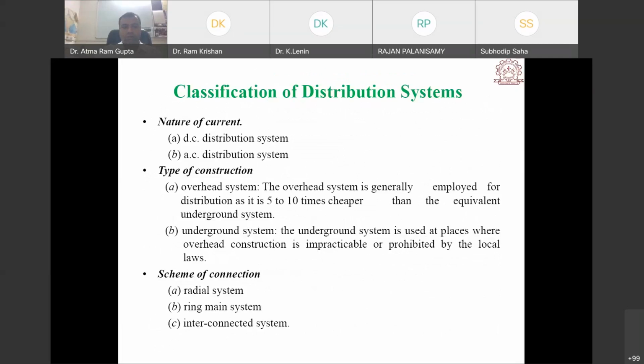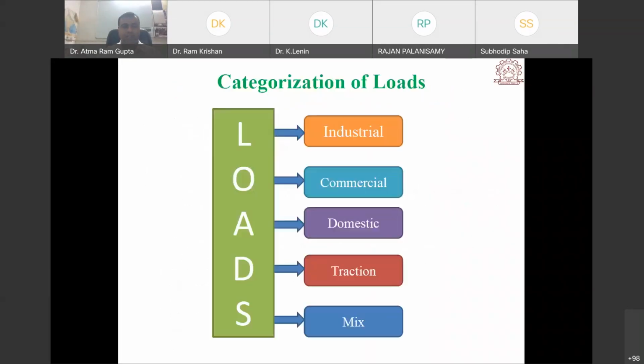Distribution systems are classified as overhead and underground as per construction, and as per the scheme of connection, as discussed in yesterday's lecture, as radial distribution system, ring main distribution system, and interconnected system.